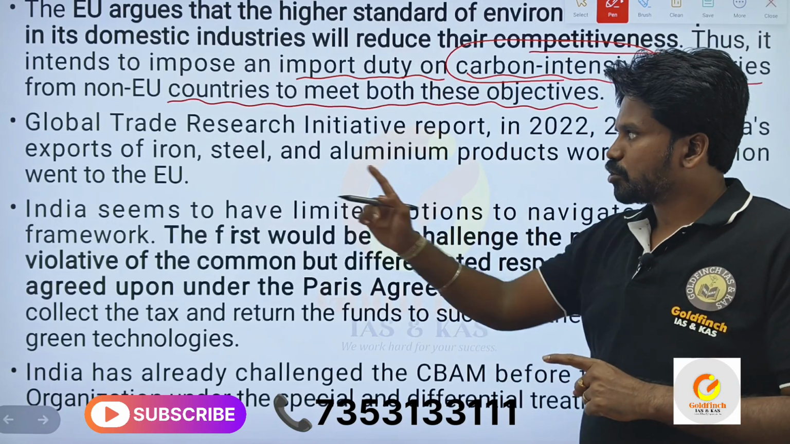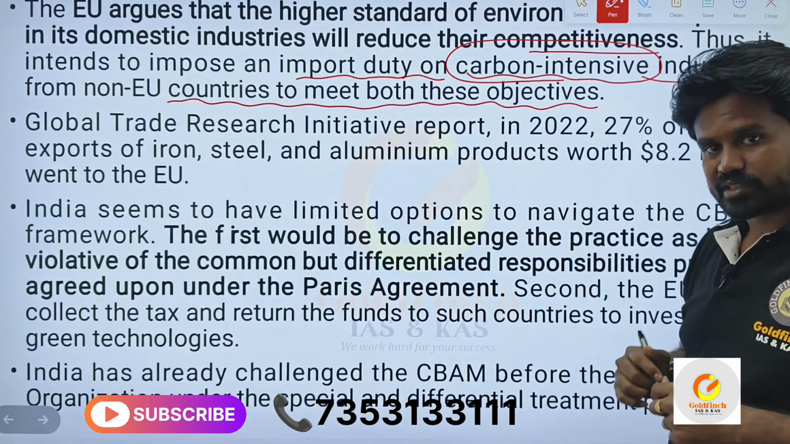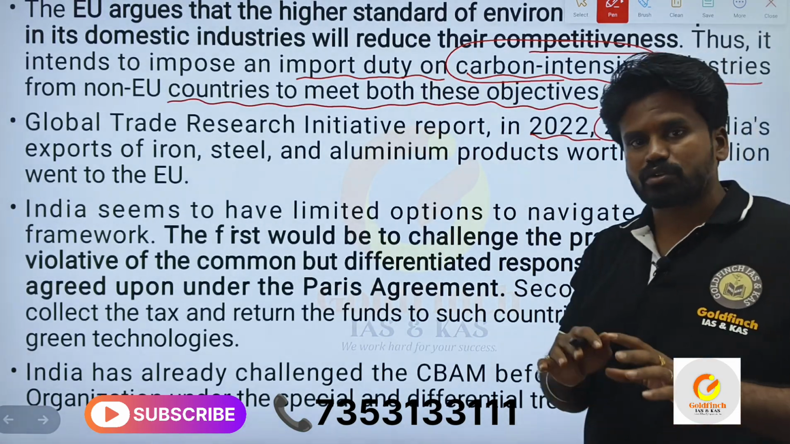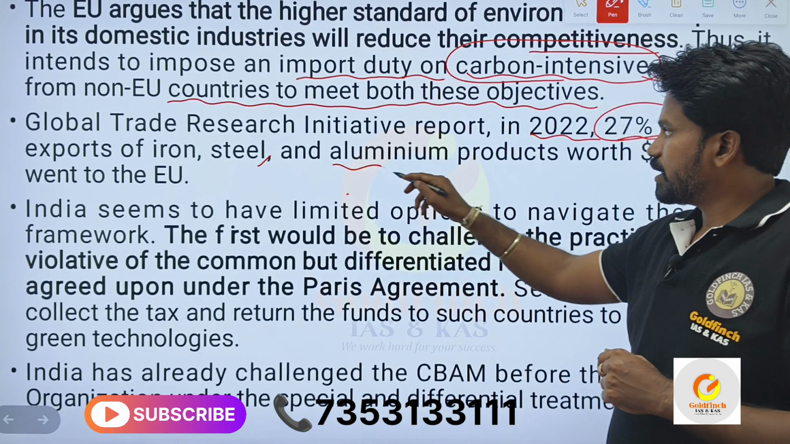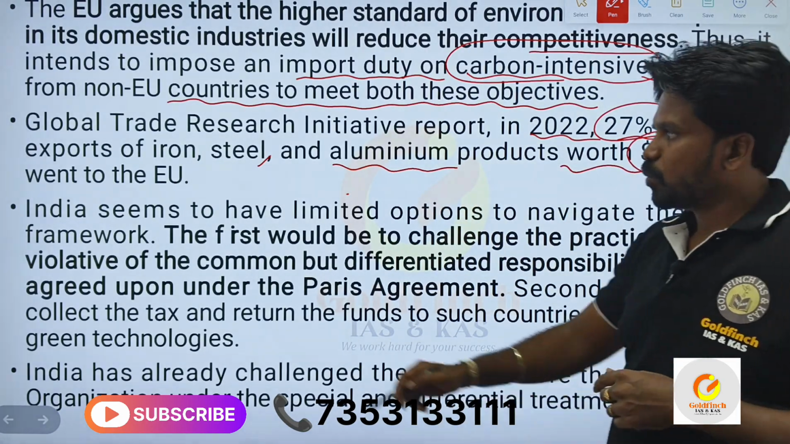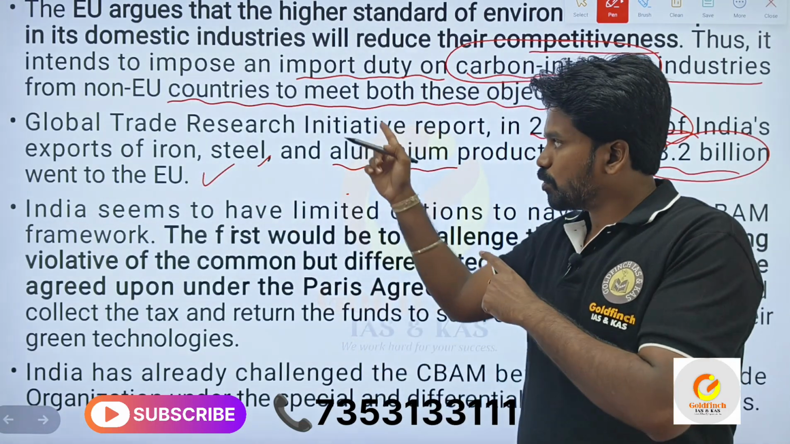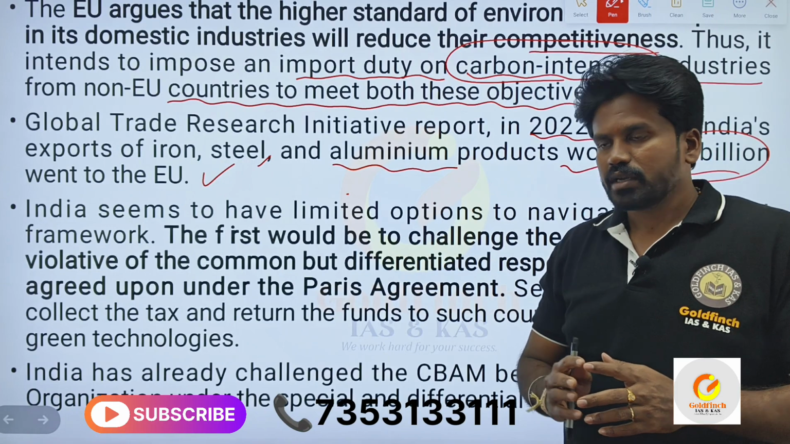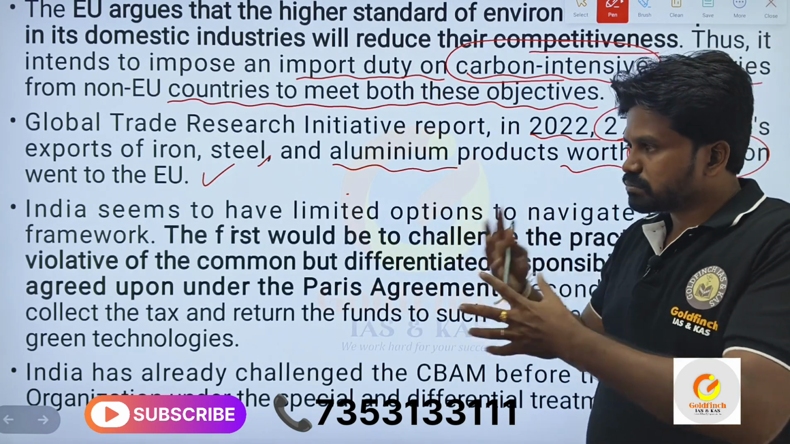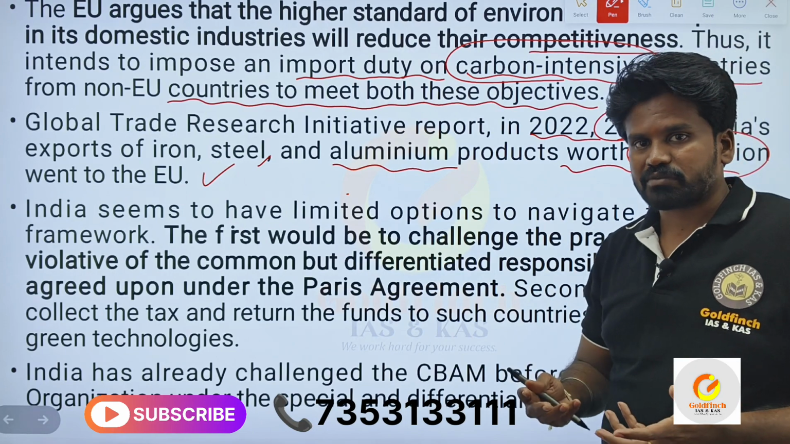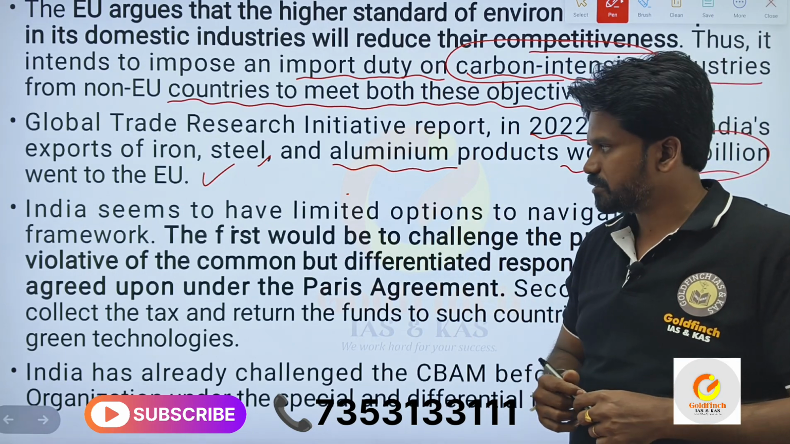You got it? The Global Trade Research Initiative report says in 2022, 27% of India's exports of iron, steel, and aluminium products worth 8.2 billion went to the European Union only. Now, all these will be under a problem. You got it? Because we have to make them carbon free. We have to make them carbon free.